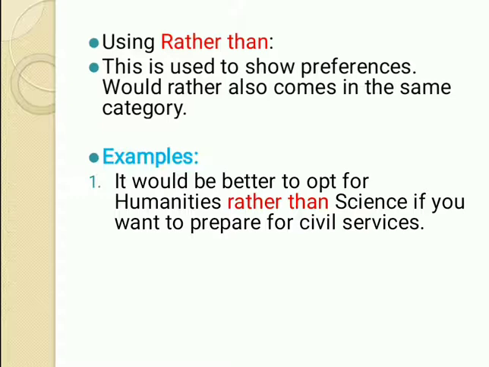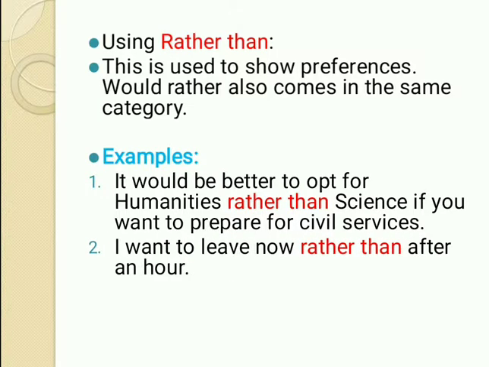So the thing to which you are giving preference has to be written in the first part of the sentence, and the thing which is not getting your preference has to be written in the second part of the sentence after rather than. Okay, and no comma has to be put. I want to leave now rather than after an hour. So my preference is to leave right now rather than after an hour.